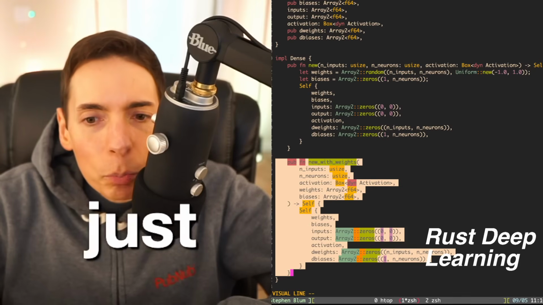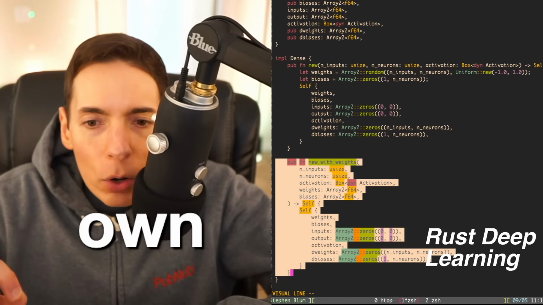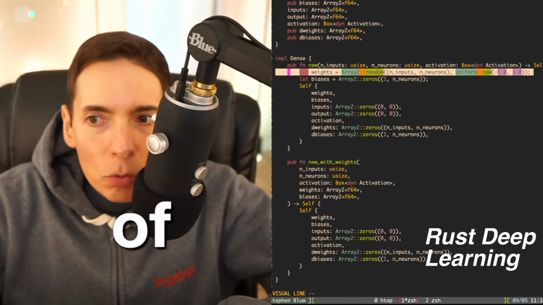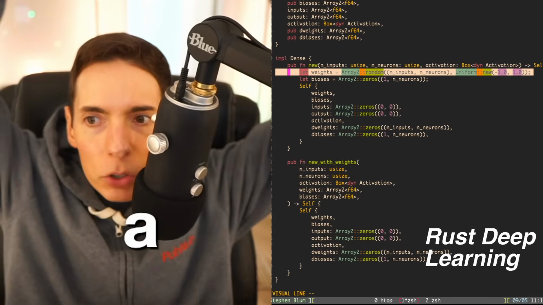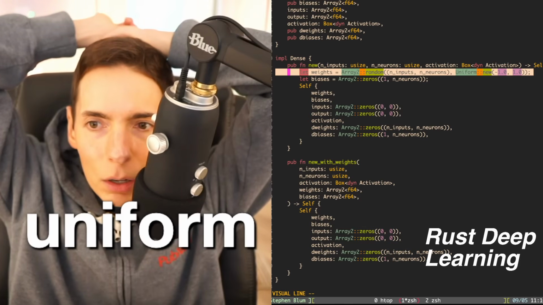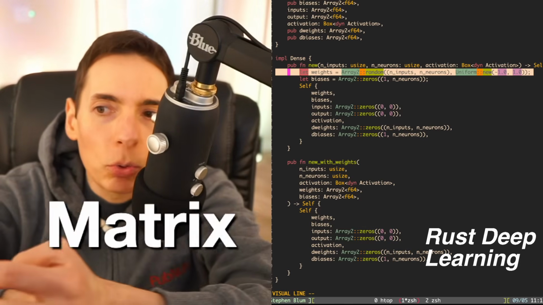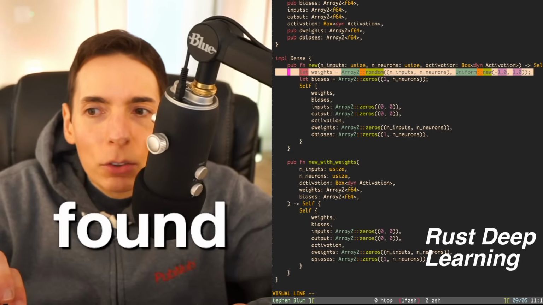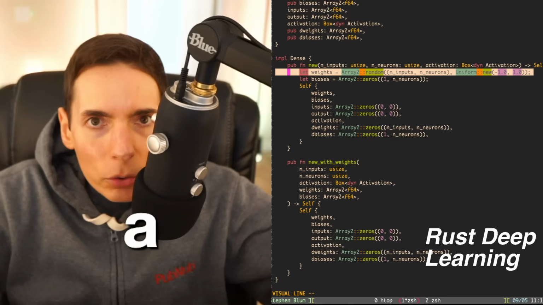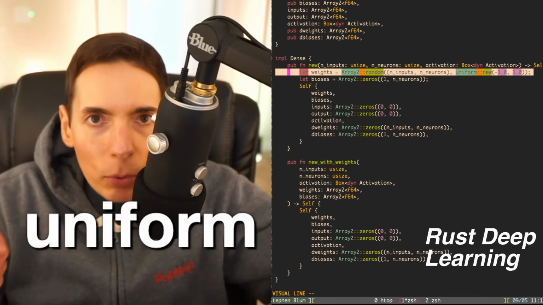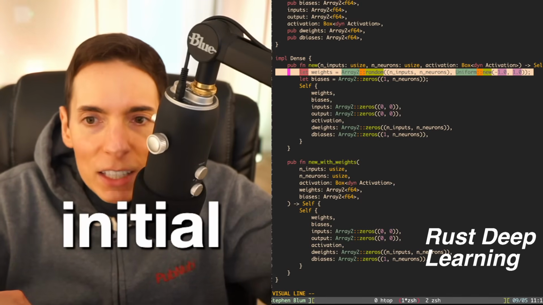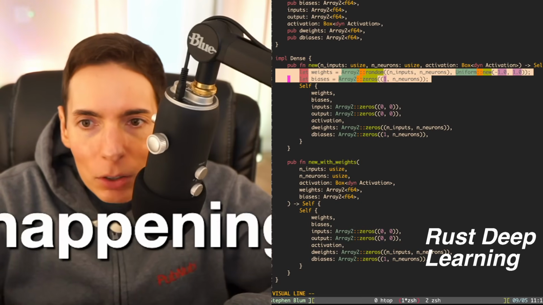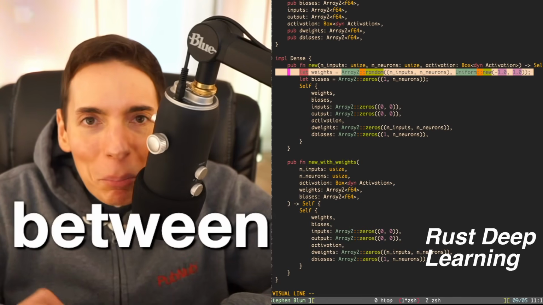This just lets you predefine your own weights and biases. And you might want to do that if you want a different kind of distribution. For example, a random uniform of numbers in your matrix between -1 and +1. This is kind of interesting. What I found is when you are creating AI models, you want to have a uniform random initial weight, activation and biases too, really. Although in this case, it's not happening here, but it's got to be between -1 and +1.